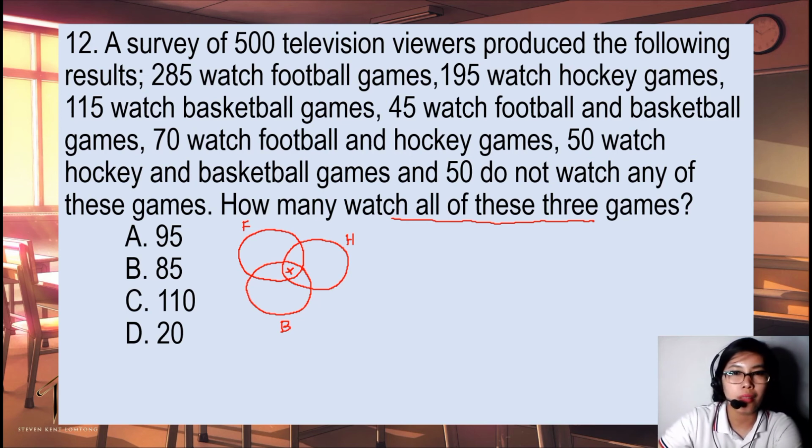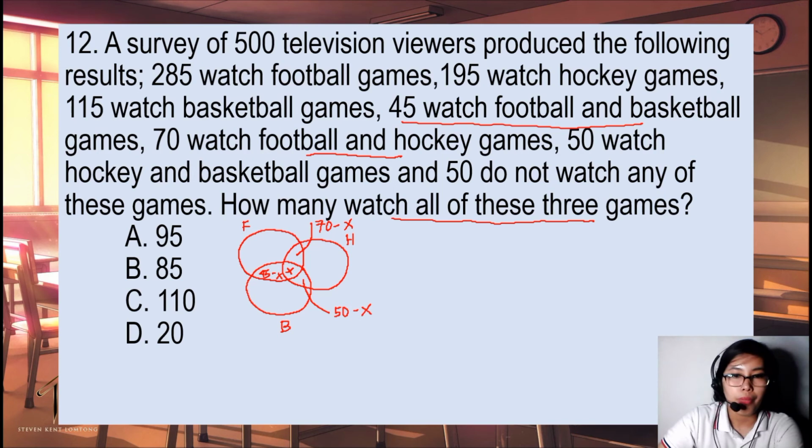Sabi, 45 watch football and basketball. So, this is 45 minus x, because this part is 45, but we have here x. So, this part only is 45 minus x. Now, for football and hockey, that is 70. Therefore, this one is 70 minus x. Okay? Then, this part, for basketball and hockey, we have 50 minus x.